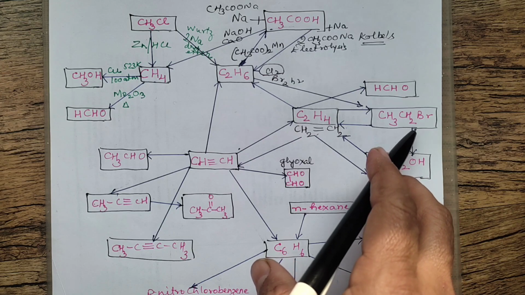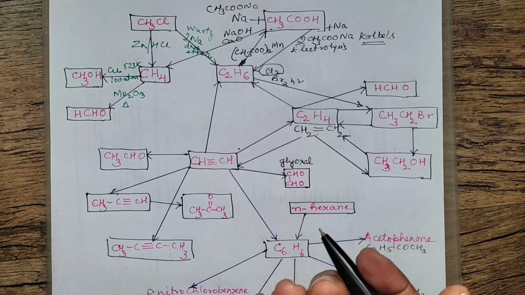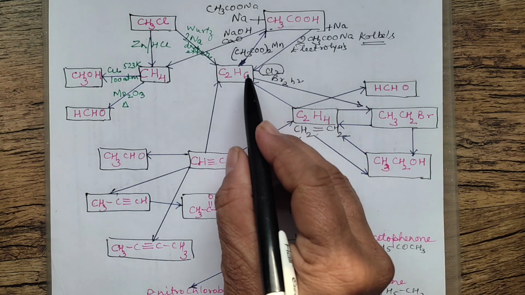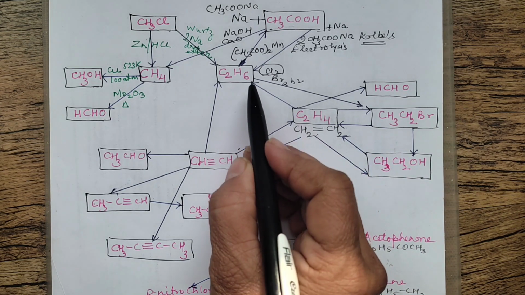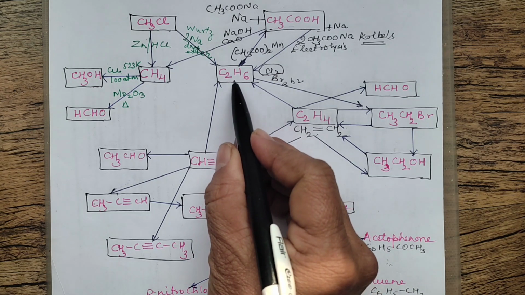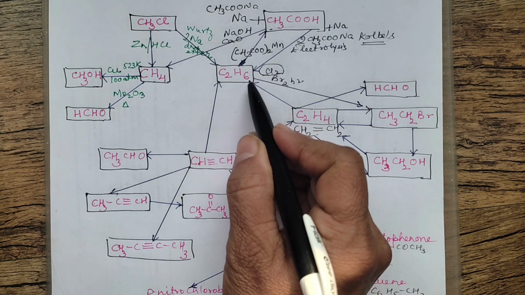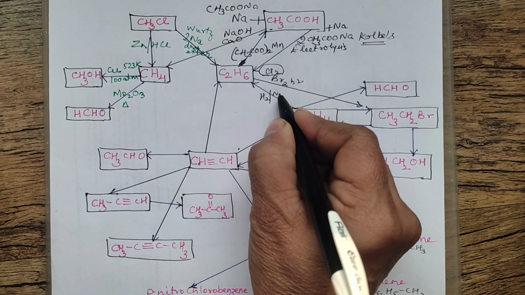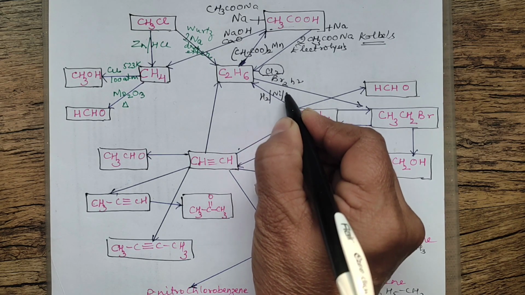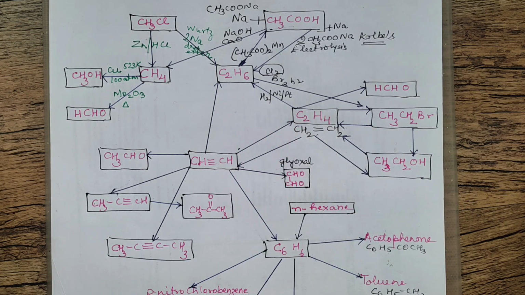Now, why did I use this? Because I will have to show the further conversions. Right? So, ethane can be converted to ethyl bromide. Then further you can check, ethene can be converted to ethane. This is very simple. You are just adding hydrogen in the presence of nickel, platinum or palladium. Any catalyst can be used.